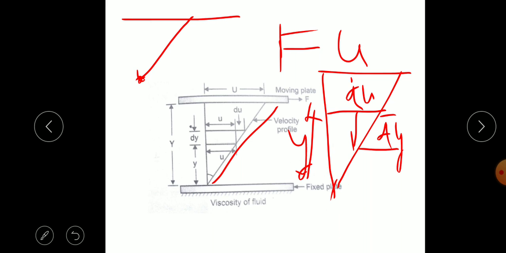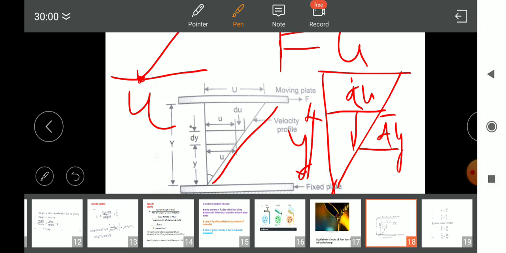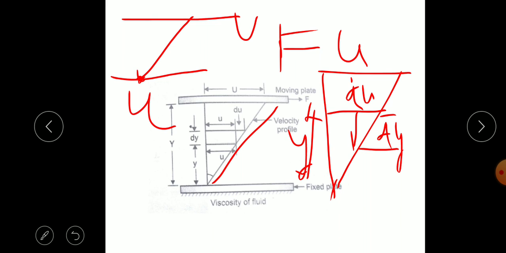So this diagram shows the change in velocity: at the stationary plate it is 0, and at the moving plate the velocity is equal to the velocity of the moving plate. So the velocity change is shown.